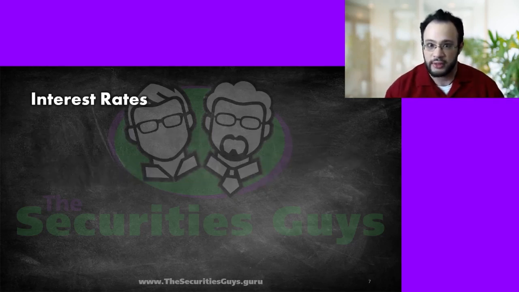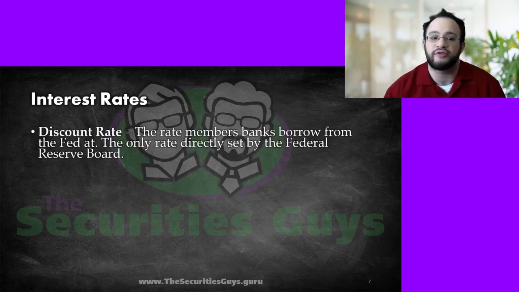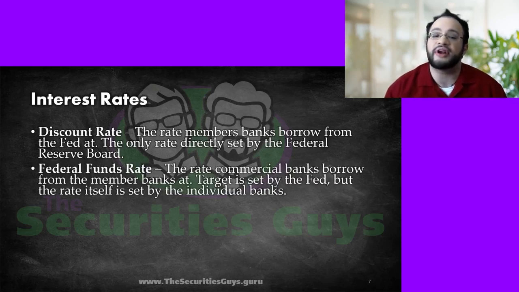Interest rates. I mentioned some of these when we were talking before, but the discount rate, this is the rate member banks borrow from the Fed at. The only rate that is directly set by the Federal Reserve Board. The federal funds rate is the rate that commercial banks borrow from the member banks at. The target is set by the Fed. The Fed goes out, we think it should be around this. But the actual rate itself is set by the individual member banks. The 12 member banks may have 12 different rates they're lending out to their commercial banks.